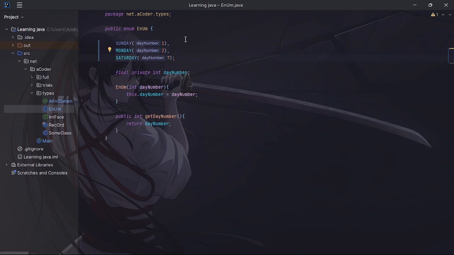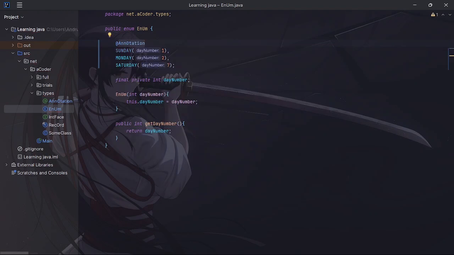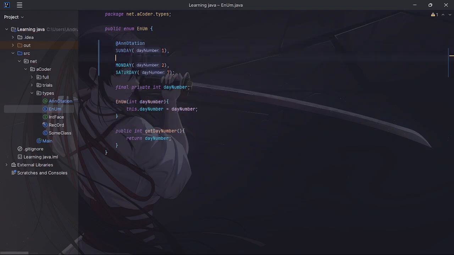And when you're using it on fields, you put it on top of the field. So I can say add annotation. And then if you want it for Tuesday as well, you're going to have to say add annotation. So you need to put it on top of the field, and if it's in a parameter, you put it before the parameter type right here.